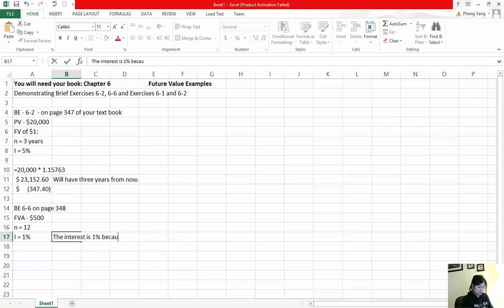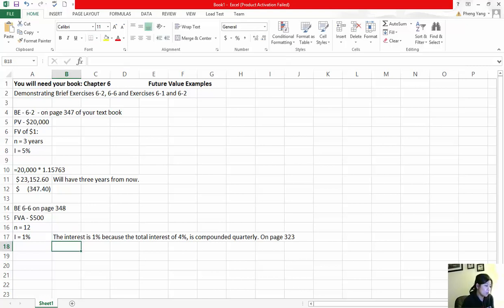The interest is 1% because the total interest of 4%, which is stated in the problem, is compounded quarterly, which means, if you look on page 323, when interest is compounded quarterly and the annual interest rate is 4%, you would divide that 4% by 4, which is 1%.